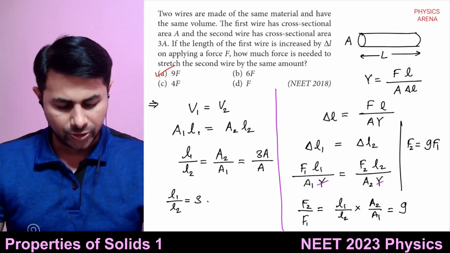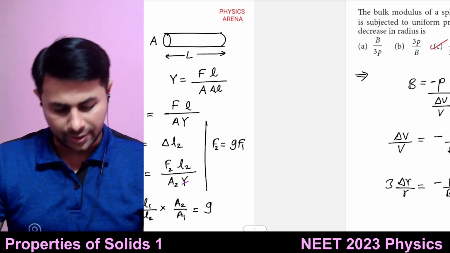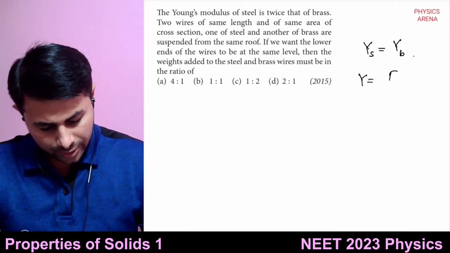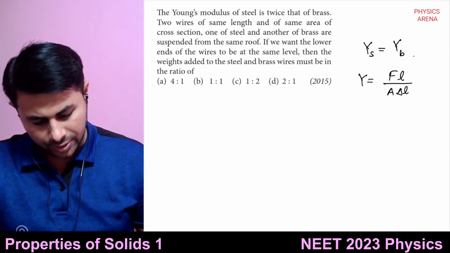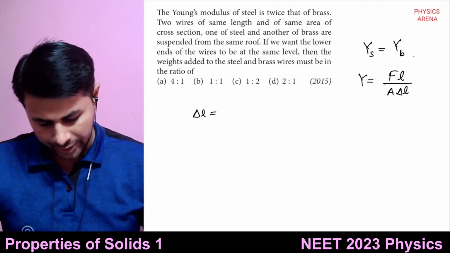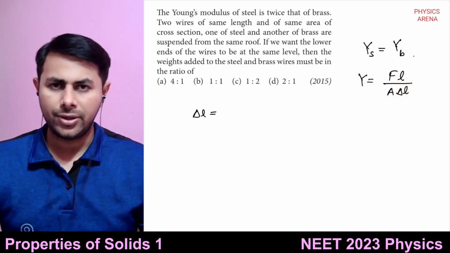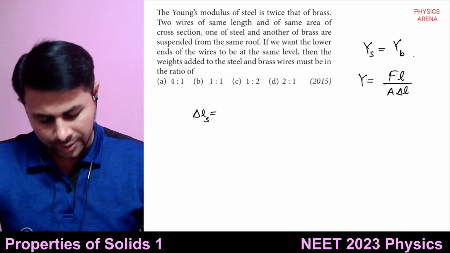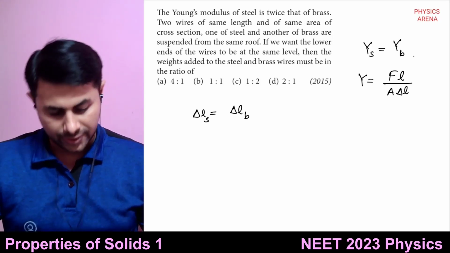Young's modulus Y equals F into L upon A multiplied by delta L. So delta L equals F into L upon A Y. We want delta L of steel equal to delta L of brass.